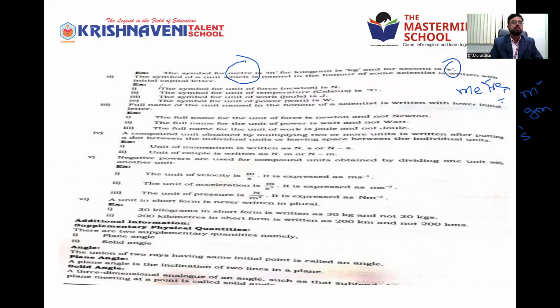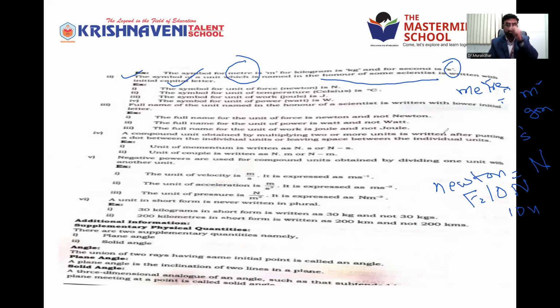Right? Next, second point. The symbol of a unit which is named in honor of a scientist is written in capital letters. Suppose Newton. Newton is the name of a scientist. You can write the symbol, capital N. 10 N. The force is equal to 10 N. We cannot write 10 Ns.